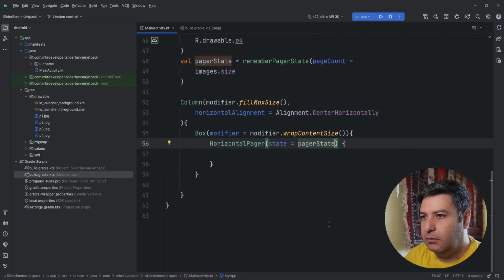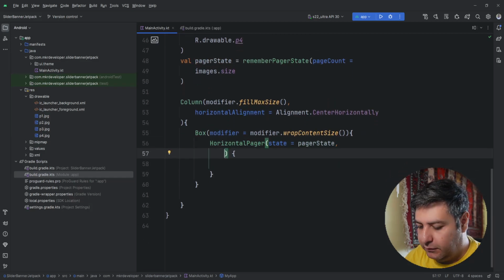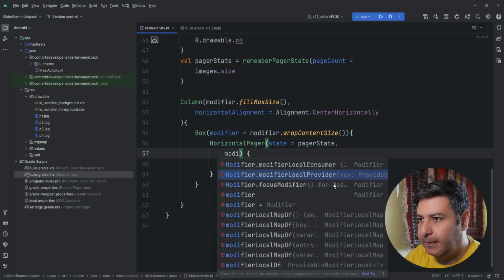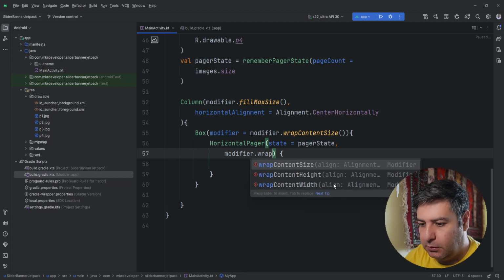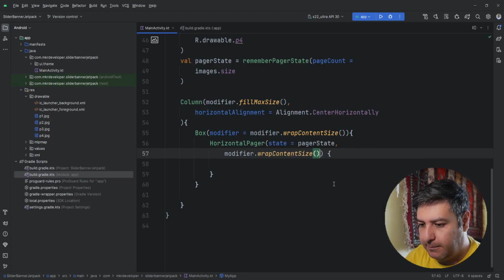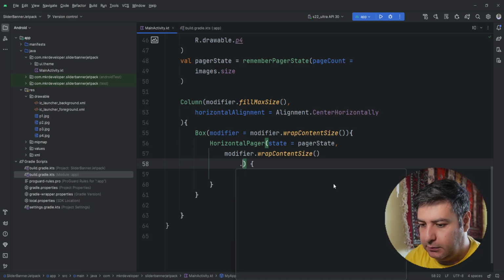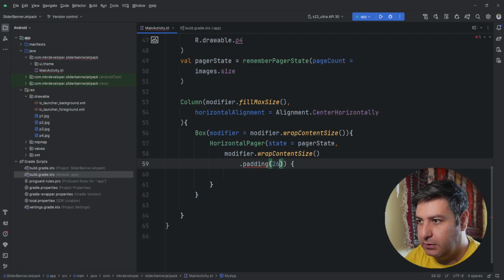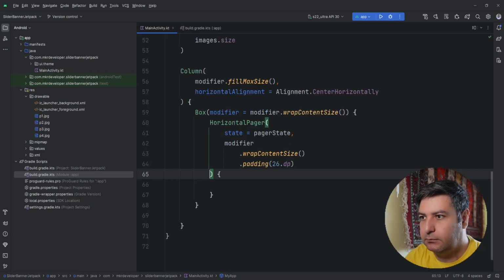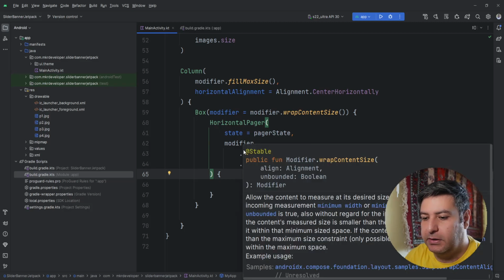Then for the pager I need a modifier, wrap content size and padding of 26.dp. Importing dp, and that's it for the horizontal pager.